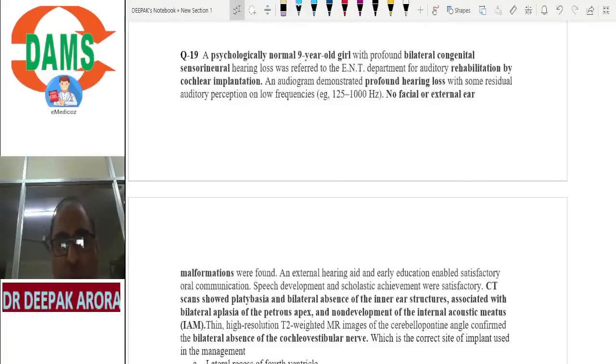Cochlear implant is being discussed. I am going for rehabilitation by cochlear implant, but there is an absence of inner ear. There is aplasia, non-development of internal auditory canal. Now tell me, what will be the right answer?